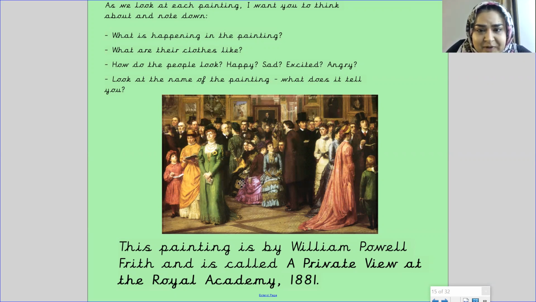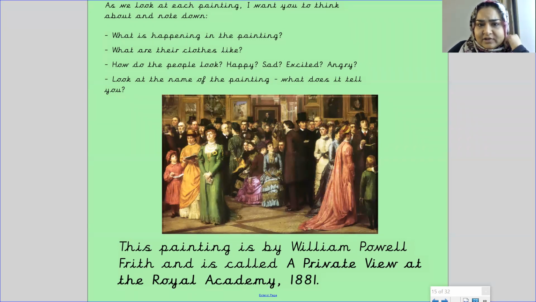The clothes look very expensive, so men are wearing top hats and suits and long jackets and lovely shoes. The women are wearing big beautiful dresses and lovely jewelry, elegant looking clothes, clean, tidy, very royal type. And the people look very happy and excited. They look very intrigued by something that's happening. Yeah. And they all look like they're in a very lovely gathering.